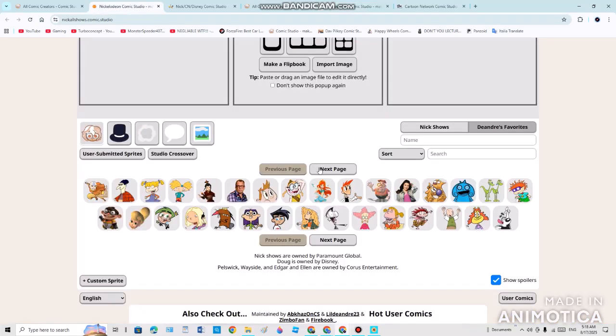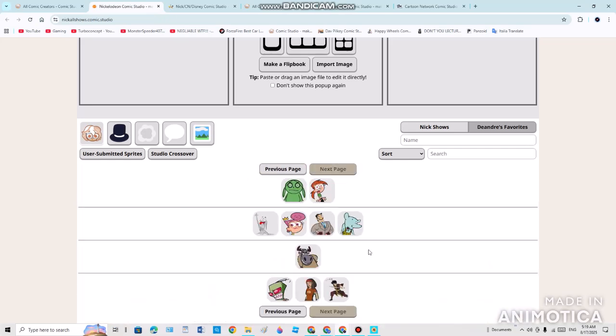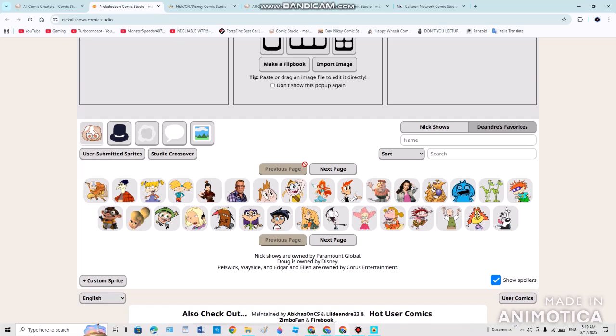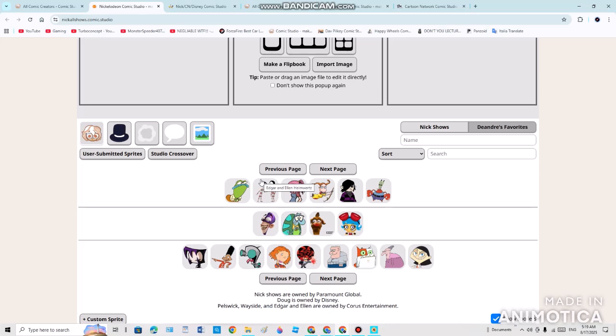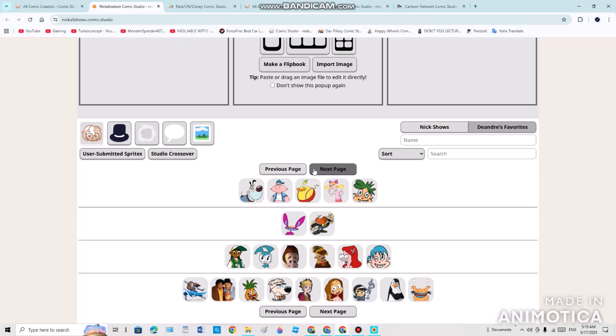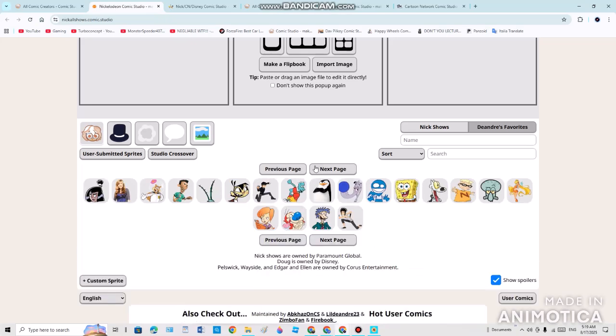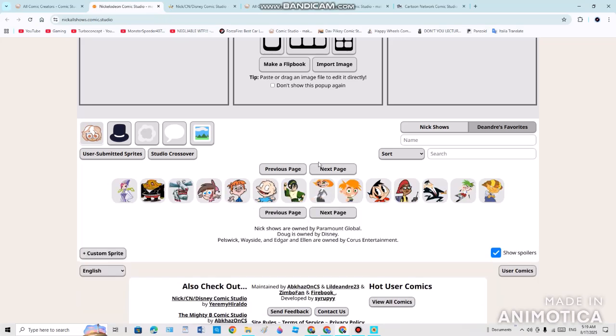There are the Nick character names in alphabetical order, starting from Aang all the way to Zuko. It's going to be a long list, starting with the letter A, then B, C, and probably D. I'm not sure, but it's going to go from A to Z, all the way down the alphabet like this. So these are the names of the characters from the alphabet.